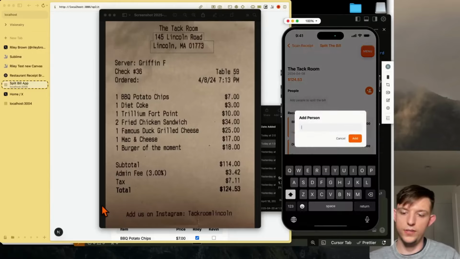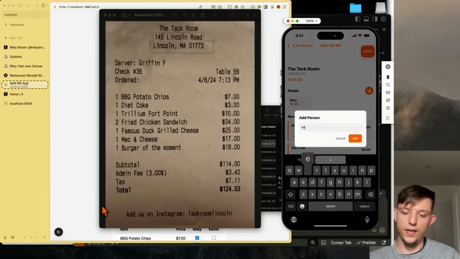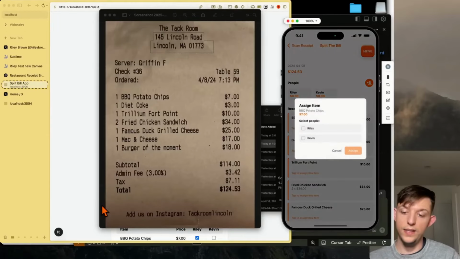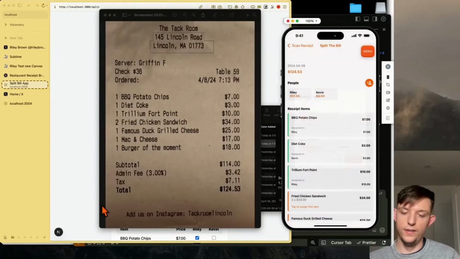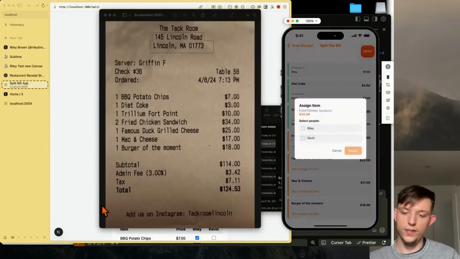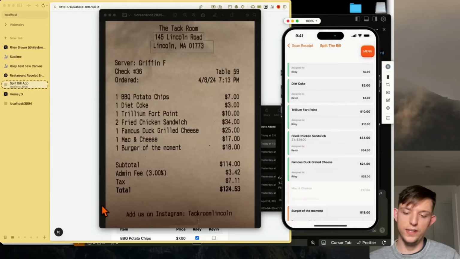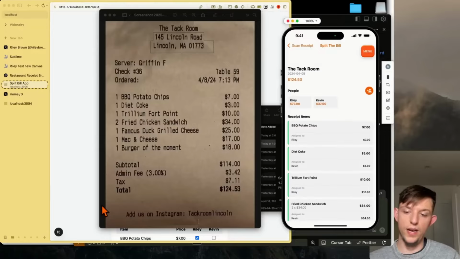Let's see, add person. Okay, let's add Riley. Okay, now we can add Kevin again. Okay, now we can tap to assign this item. So we'll give that one to Riley. We'll give this one to Kevin. We'll give this one to Riley. We'll give this one to Kevin. Obviously, I don't think this user experience is the best, but we can assign all of them. We could probably make this a lot quicker, but there we go. We have the full total for each one, Riley and Kevin.